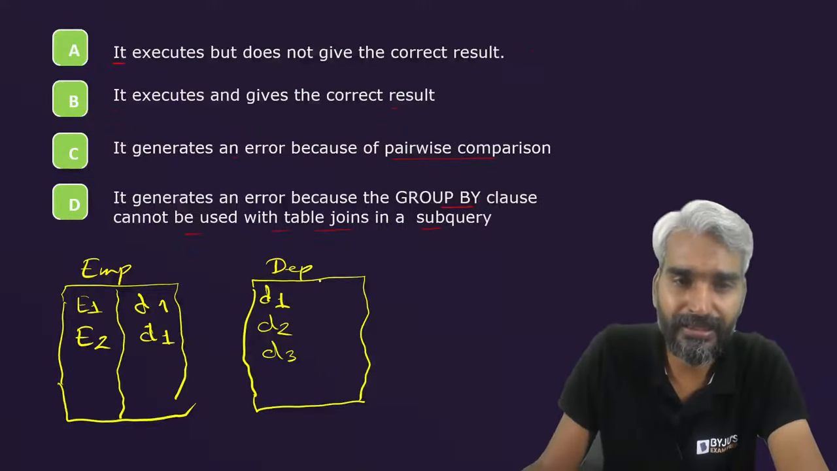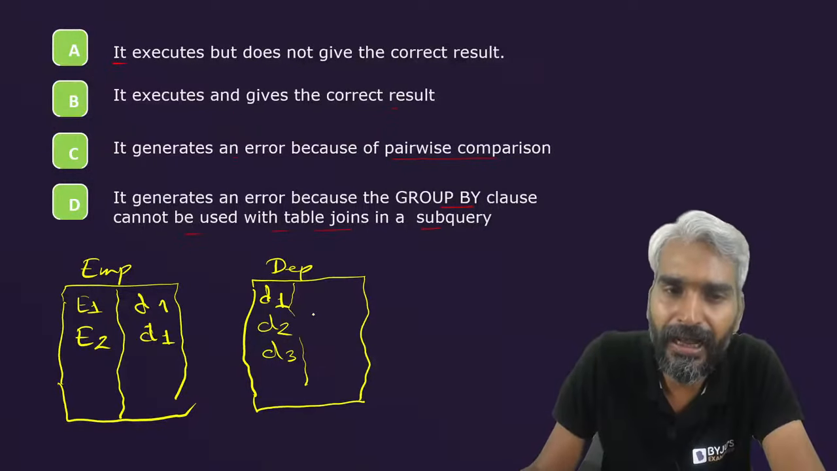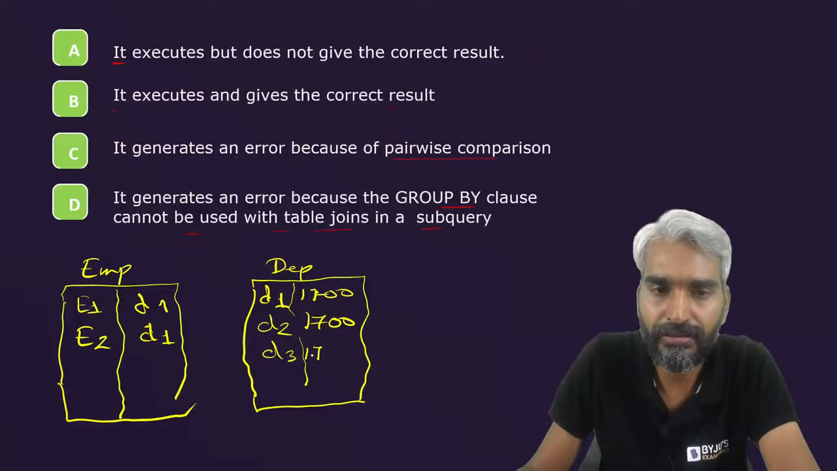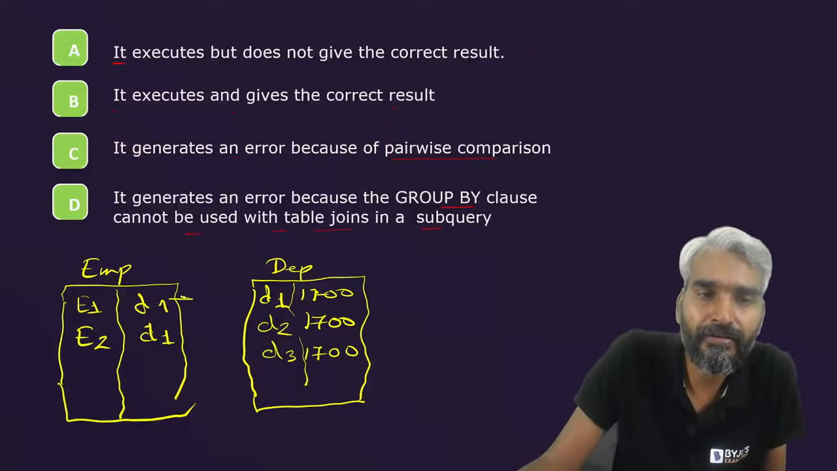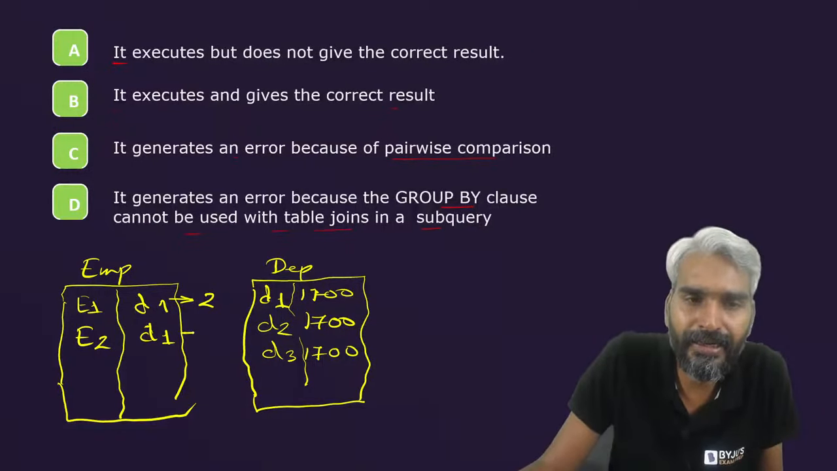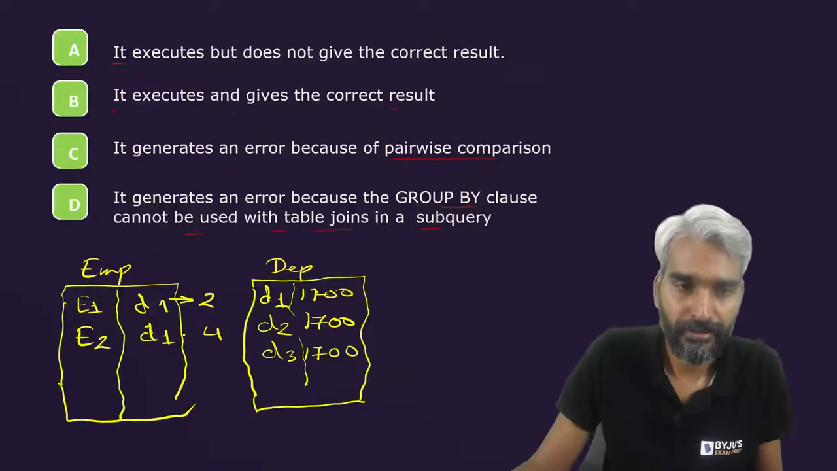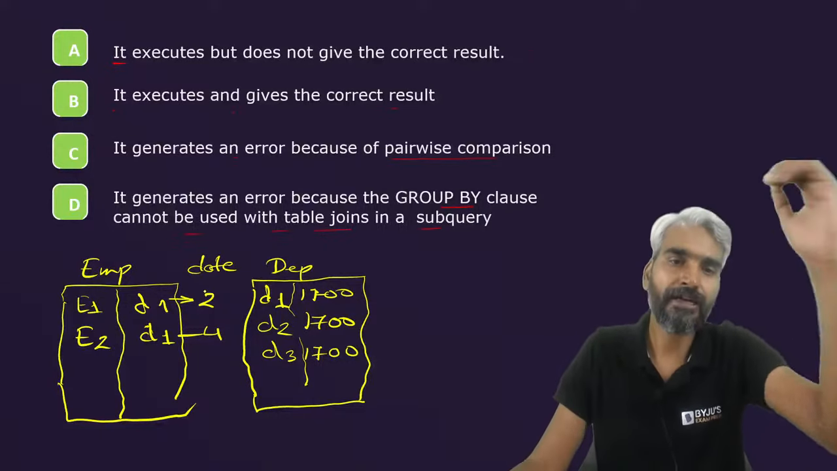Now let's look at this. Assume that all these departments D1, D2, D3 are at location 1700. And this employee E1 was hired at some date 2, and this employee E2 was hired at some date 4. I am not writing the complete date, we just need to understand the concept, right? So this is the date at which they were hired.